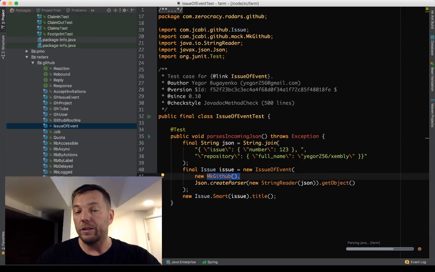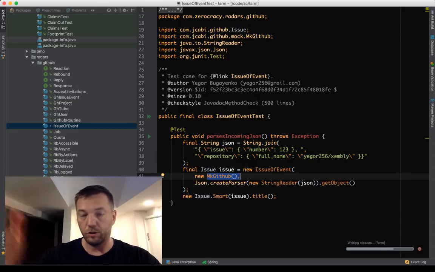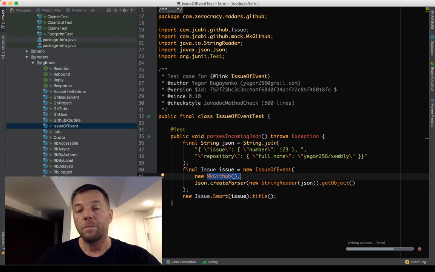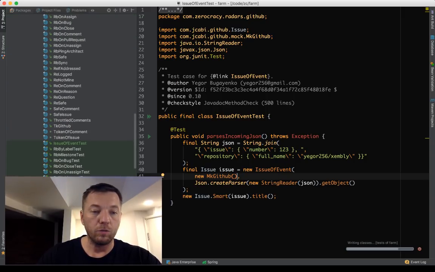But we can create it in this fake GitHub server. This is MK, which stands for mock. So it's a mock version of GitHub. It's not a real GitHub server. It's a mock version, which is empty when we start. So it doesn't have the repository with this name. The repository doesn't have the issue number. So it doesn't have all of that. But we can make it. We can configure it, so it will have all that stuff.